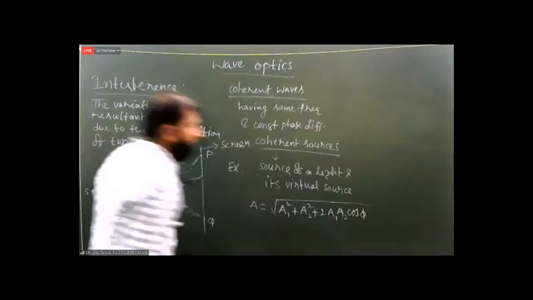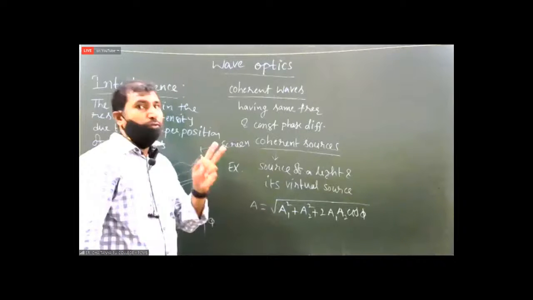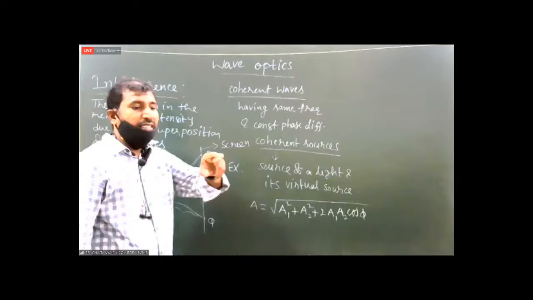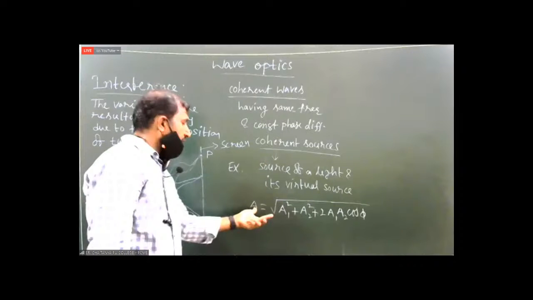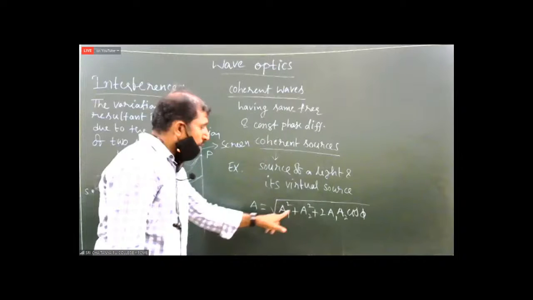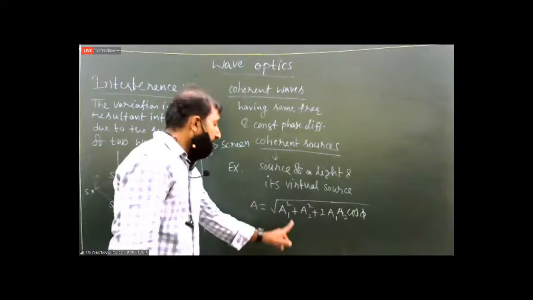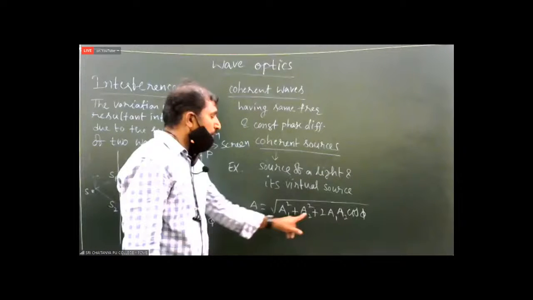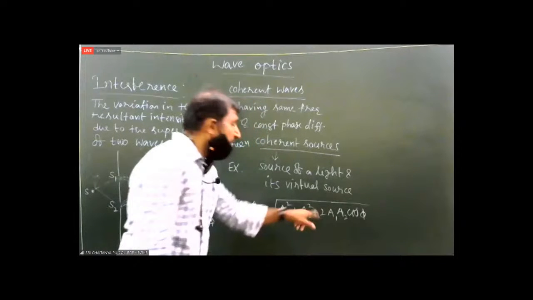A is the resultant amplitude of two waves when they combine with each other. The resultant amplitude formula is root over A1 square plus A2 square plus 2A1 A2 cos phi. A1 and A2 are the amplitudes of the two individual waves, and phi is the phase difference between the two waves.